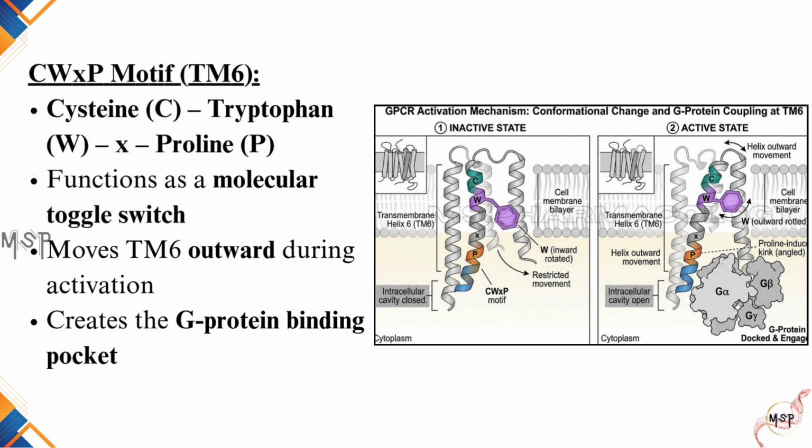CWXP motif, located within the 6th transmembrane helix, consists of cysteine, tryptophan, any amino acid, and proline. It functions as a molecular toggle switch, causing TM6 to move outward after ligand binding. This creates the intracellular pocket required for G protein coupling.